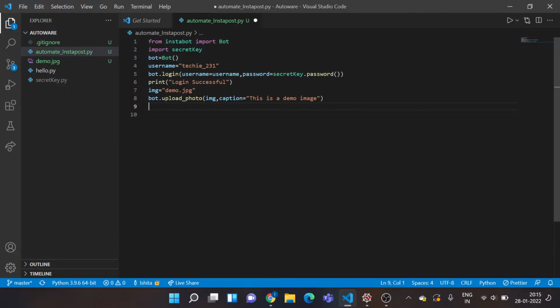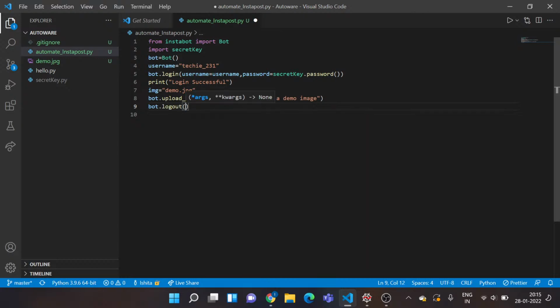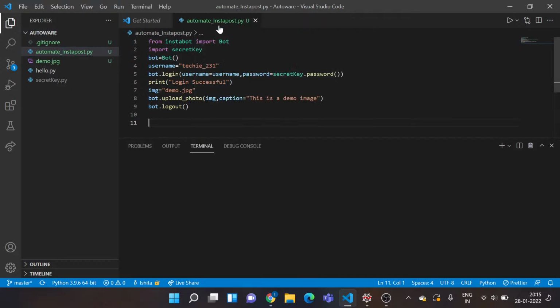Once I'm done with that, I would like my bot to log out of my Instagram. So I'll just write this function, bot.logout. Okay, so I'll just save my program and give this a run. Let's see if it works or not. I'll run my code.